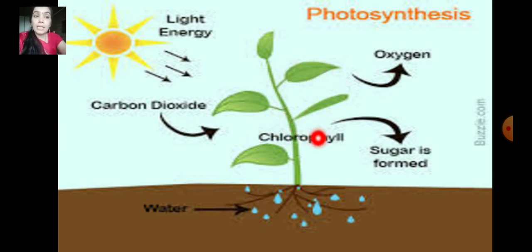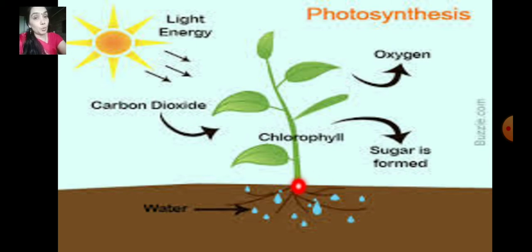Now let us see what the work of the water is. Why is water necessary for the plants? The water needed to make food is taken from the soil by the roots. So how does a plant absorb water?